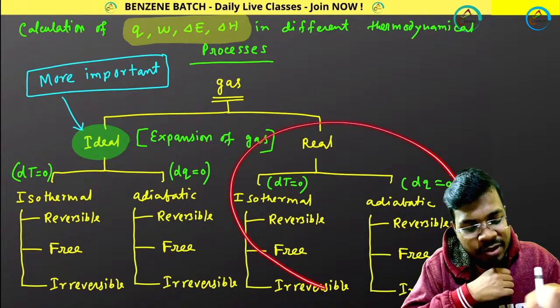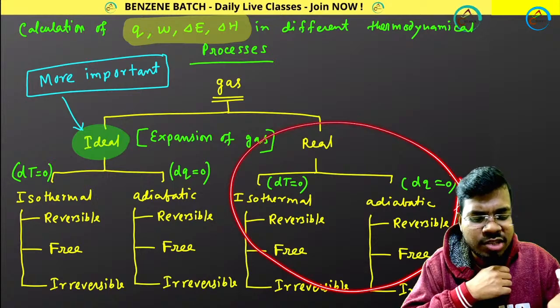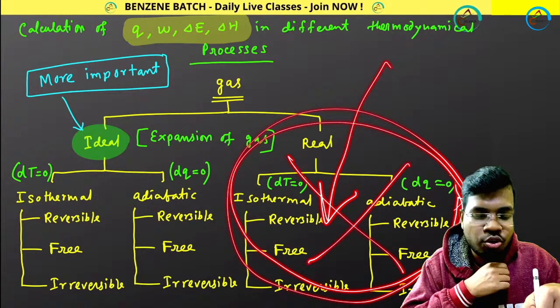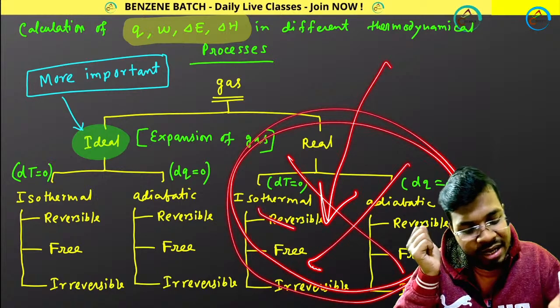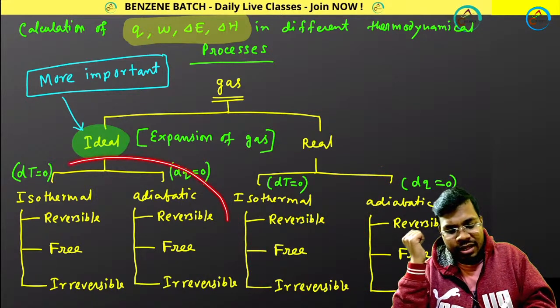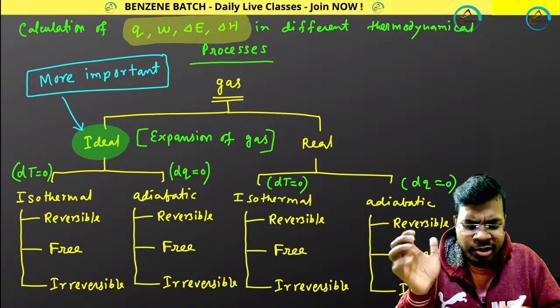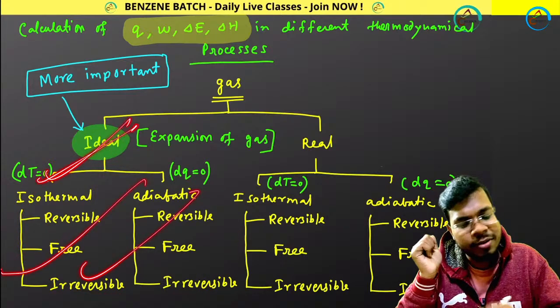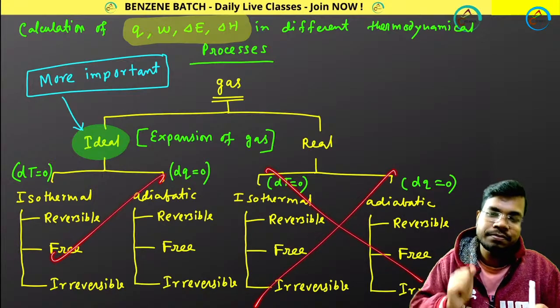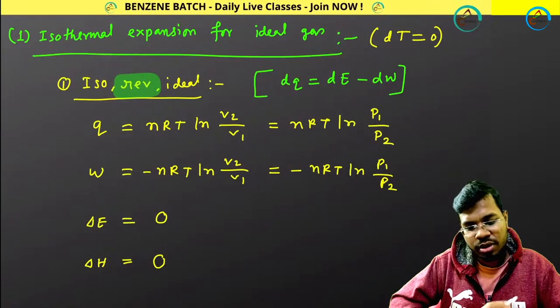Forget about real gas, because I have never seen questions from real gas, and they are very complicated expressions. Whenever you are practicing, revising, understand this. Practice all these things, but right before the examination, only revise the ideal gas. Here also I will be talking about ideal only, not real. So now let's move forward.